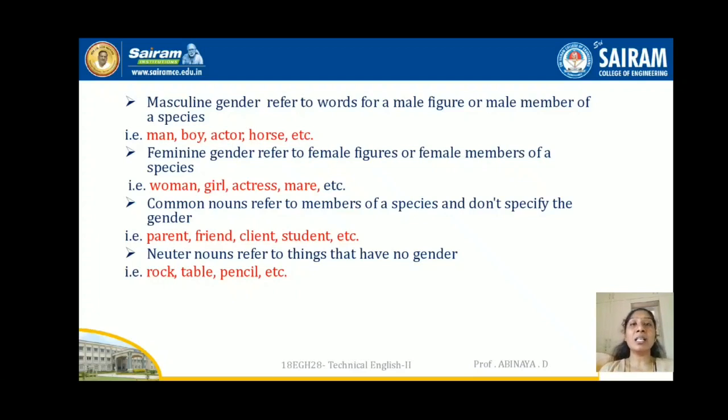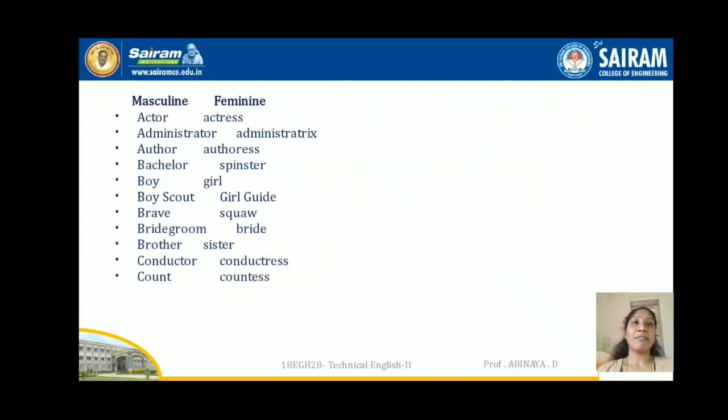So we can easily differentiate common and neuter gender, but there are so many feminine and masculine words that we don't know, which are not in daily life conversation, right? We are going to see that now. See, masculine and feminine. Actor is masculine, and the feminine is actress. Administrator, as so far we were thinking administrator and administrator, the same, but the feminine is administratrix.